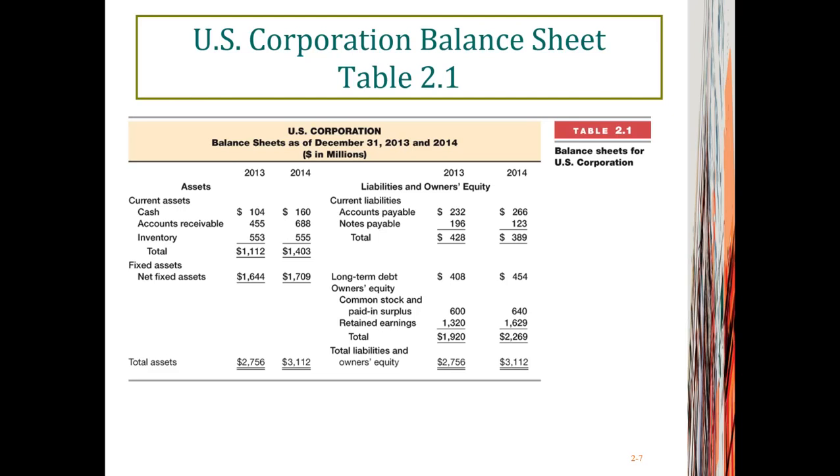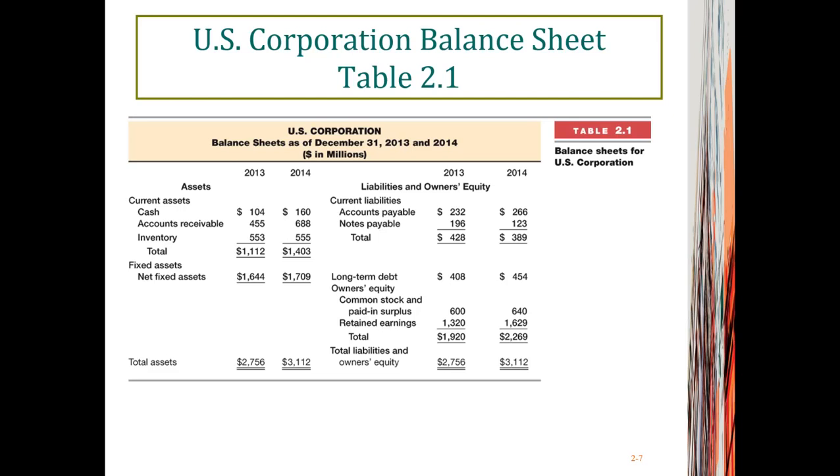And also you see accounts receivable, inventories, as well as fixed assets on the left-hand side of the balance sheet. And when you add up all the assets together, you get total assets, which equals $2.7 billion in year 2013 and $3.1 billion in year 2014. On the right-hand side of the balance sheet, you see current liabilities, long-term debt, and owner's equity.